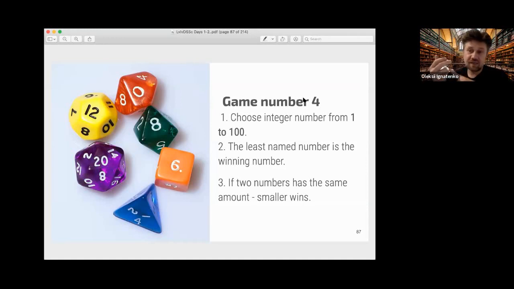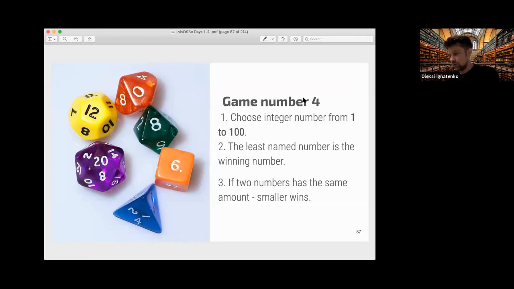We had a game with a mixed strategy Nash equilibrium, where you should mix between two strategies. The third game was a situation where you have many Nash equilibria and you need to coordinate to find one, and it was successfully done. You coordinated on number one. Now we try to play a game where the equilibrium is very unusual.